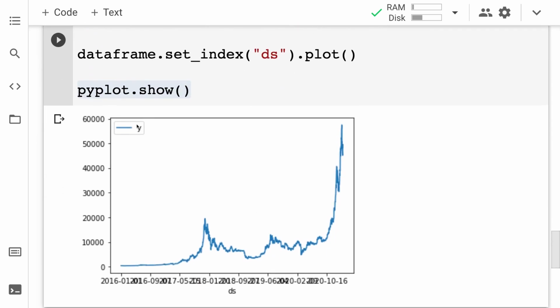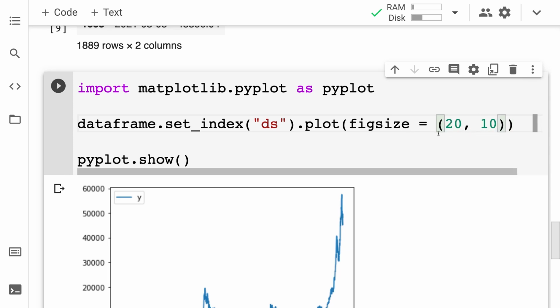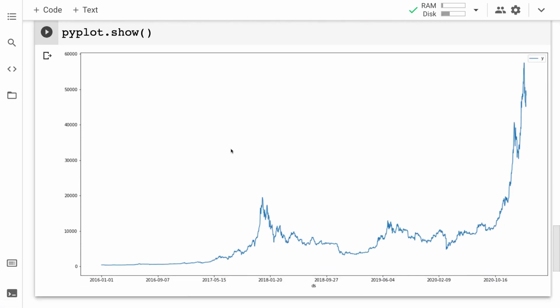Okay, we can see here on the Y we have the price of the crypto, and on the X we have the date. We can make the plot a little larger to make it easier to see, so I'll pass in here a figsize. This is a pair of numbers. First, the size on the X, let's do 20, and then the size on the Y, let's do 10. Then if I rerun this code cell, okay, now look at that.